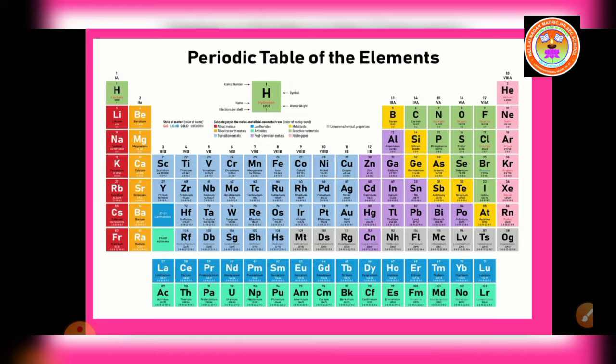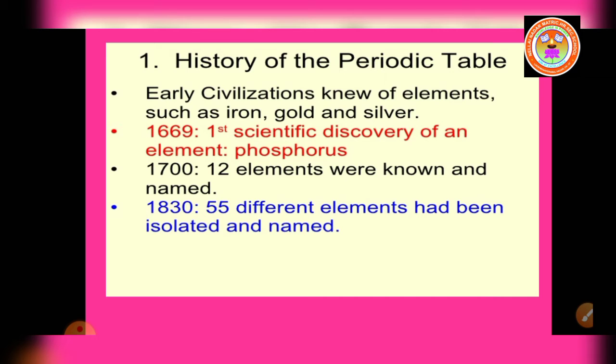They found it difficult to organize all that was known about the elements. They started looking for some pattern in their properties, on the basis of which they could study such a large number of elements. Let us know about the history of the periodic table.